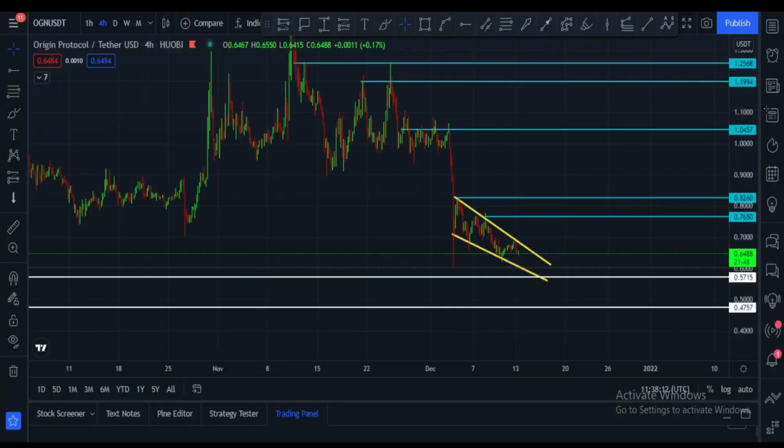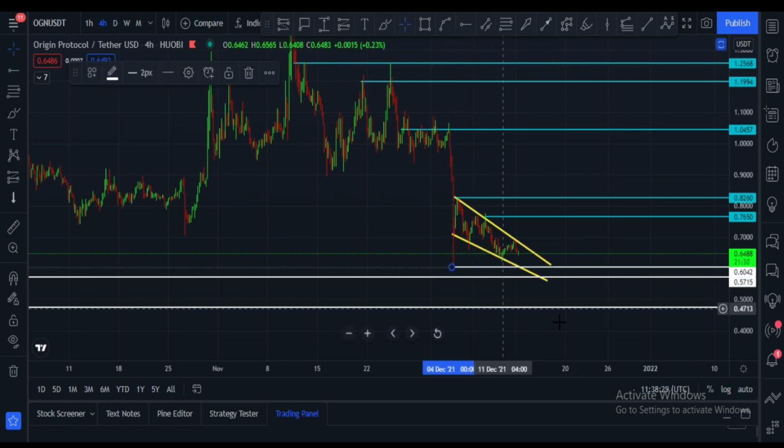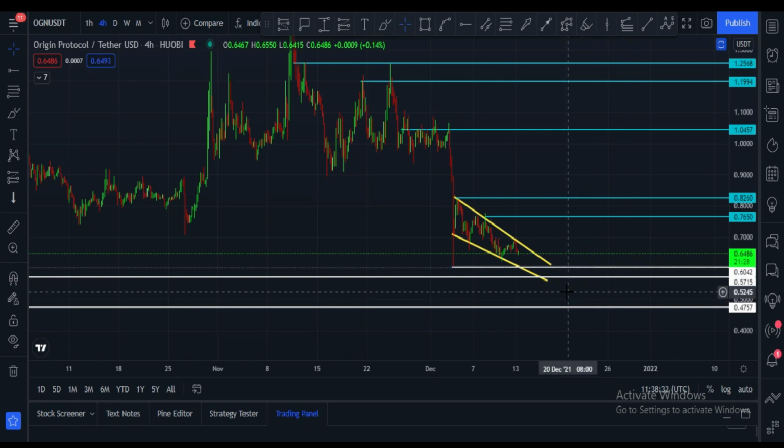Let's dive into the content. This is OGN USDT 4-hour pair chart, and here you can see price of OGN is 64 cents right now, and it is in this falling wedge. And if it drops, price can go down to 60 cents, and this will be a support. After that, next support is 57 cents price area.